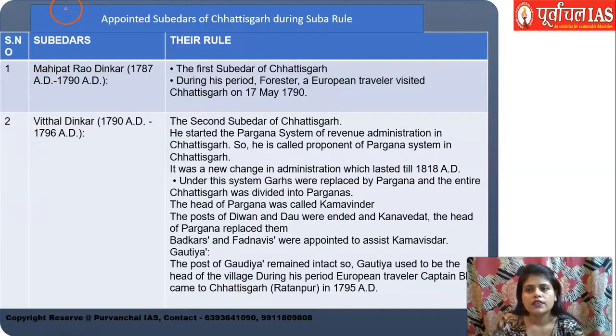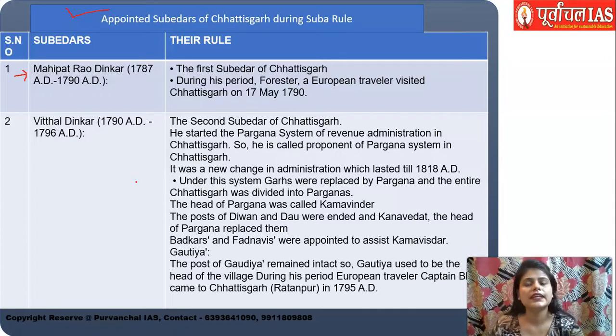So now start the Subedars of Chhattisgarh. Let's take a look at who were these Subedars who were appointed in Chhattisgarh. The first one was Mahipat Rao Dinkar. Please remember the sequence and the names of the Subedars, because a lot of times it has been asked what is the sequence of these Subedars, who were the Subedars during the time in Chhattisgarh and who were not, who was the first Subedar, who was the last Subedar, and so on.